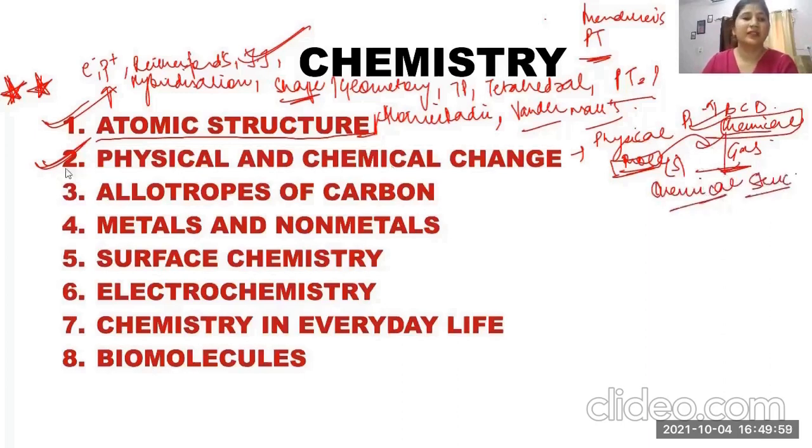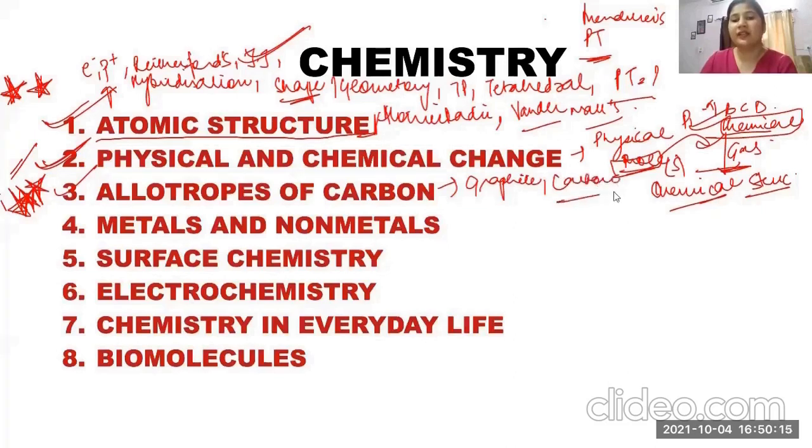Another is allotropes of carbon. Please star mark this. I have put 3 stars on this. We have graphite as an allotrope of carbon. I don't know how much I need to stress how important allotropes of carbon are. Every year we see questions from this topic. The type of question which can be there from this topic is about graphite and diamond.